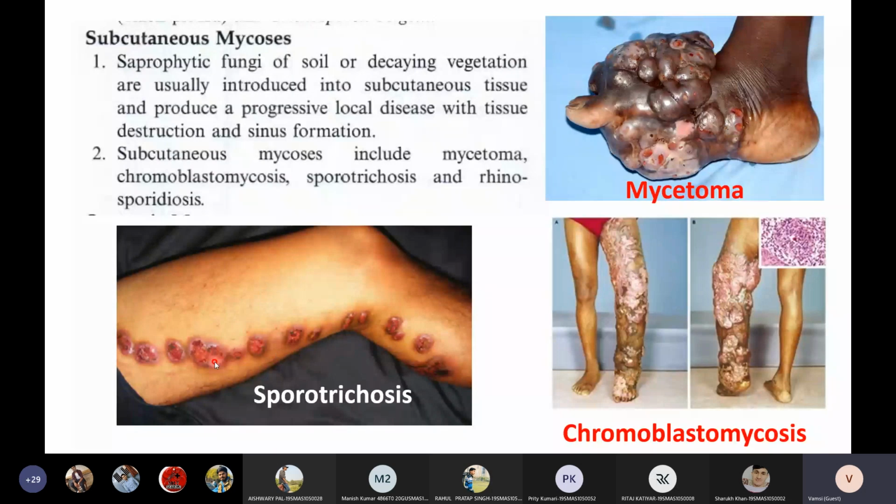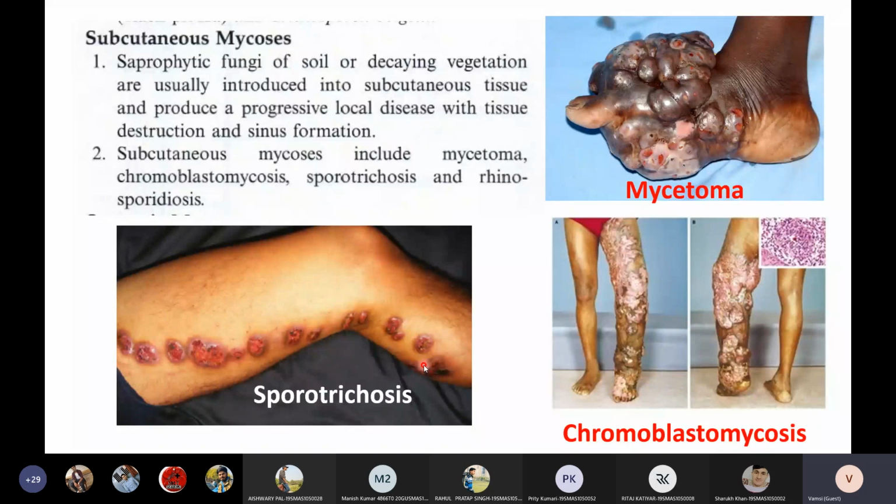And last and final is rhinosporidiosis. Rhinosporidiosis means, how many of you know rhinoceros or rhino? What is the difference between hippopotamus and rhino? Both live in water. Hippopotamus doesn't have this long nose, whereas rhino has a nose.